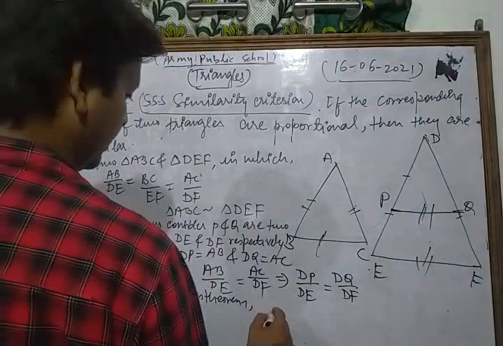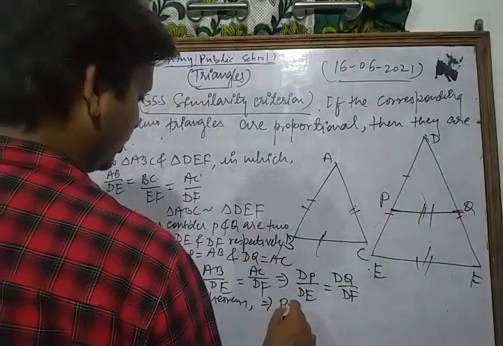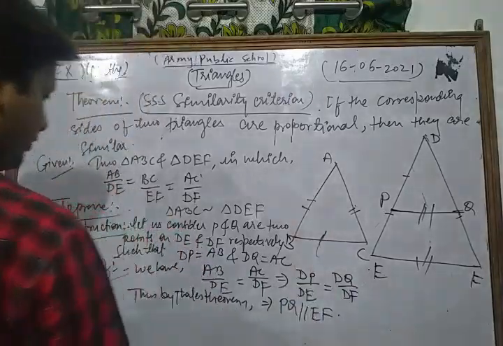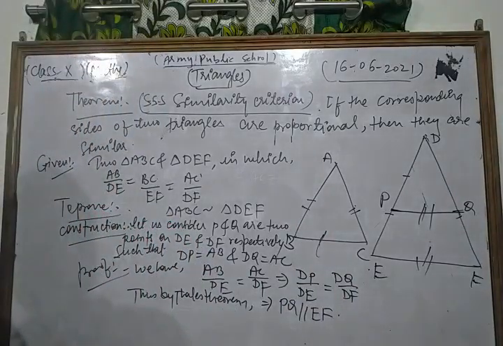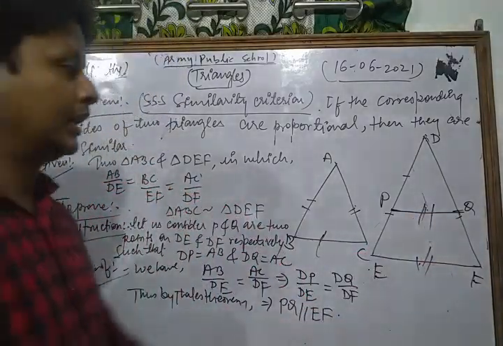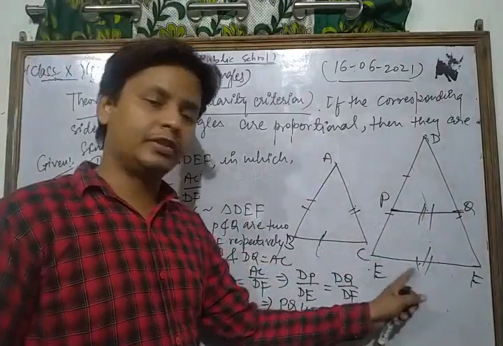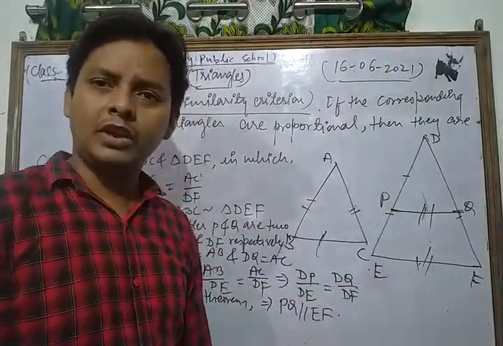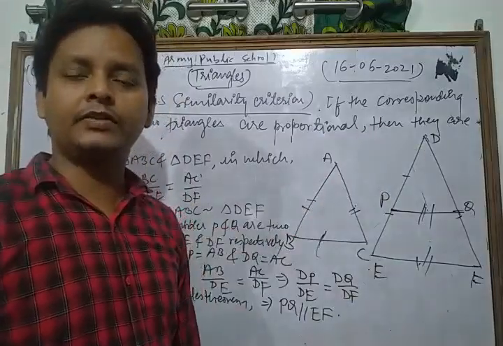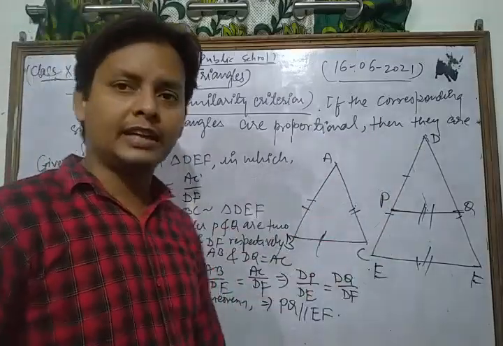If PQ is parallel to EF, taking DE as a transversal, the corresponding angles are equal.